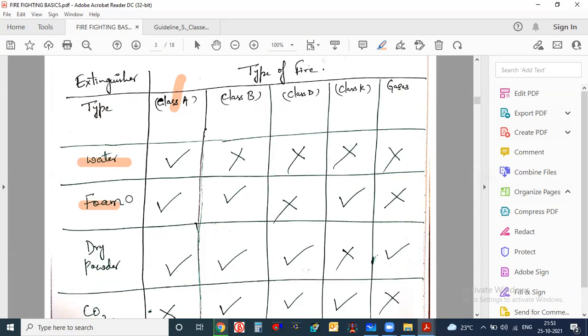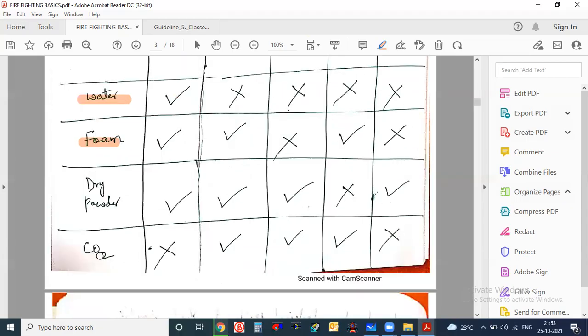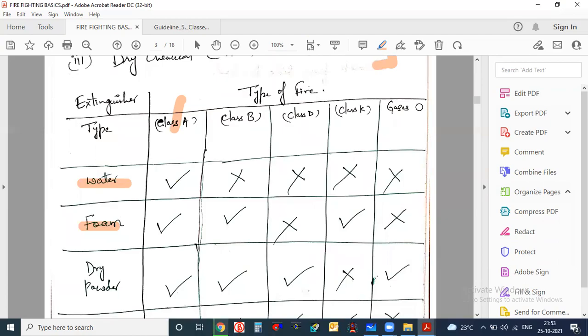Why? Maybe because of some chemical reactions, since in the foam we also have to mix some solutions, like concentrates. So maybe this foam is hazardous for combustible metals, and wherever you are storing gases, you cannot go with the foam type. Dry powder can be used everywhere except the K type. K type is our kitchen, normally cooking oils and animal and vegetable fats. We cannot use it there. And CO2 type you can use everywhere except class A and gases.